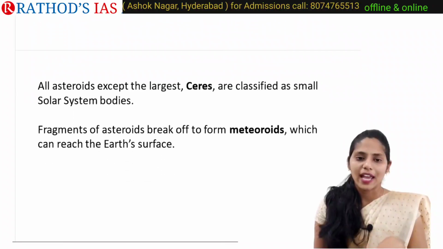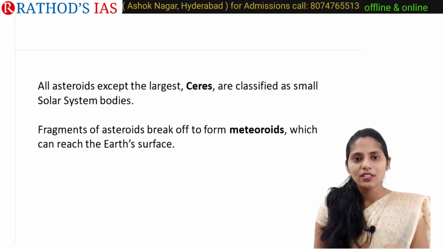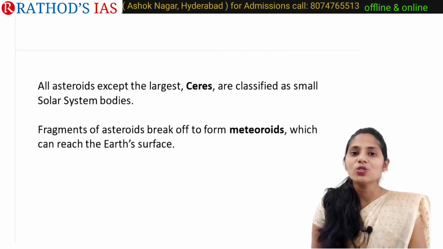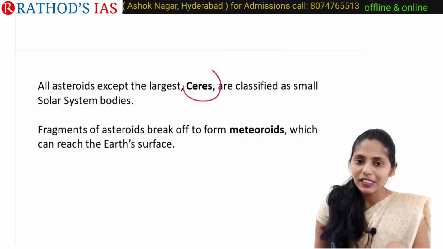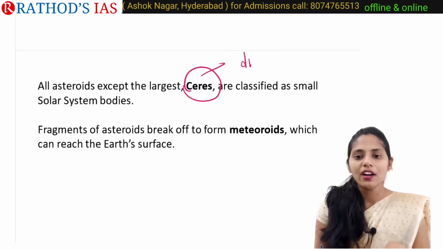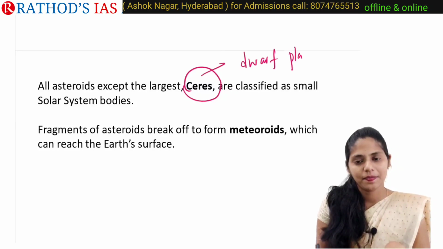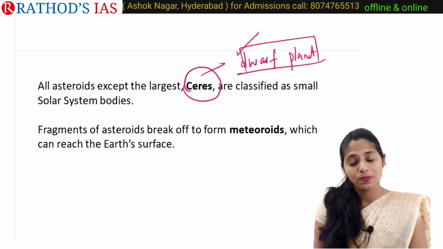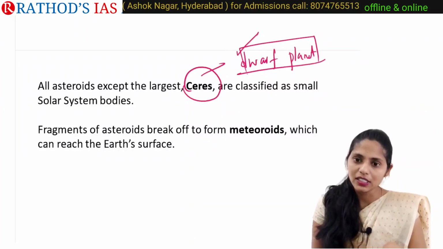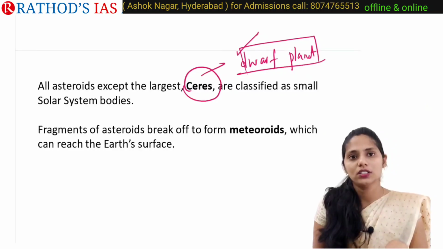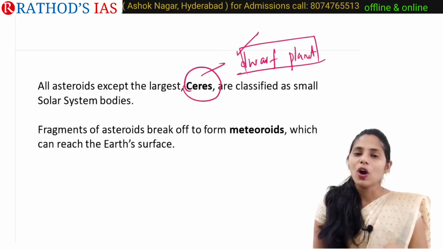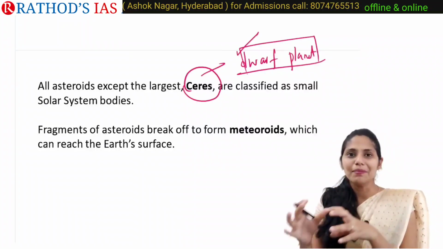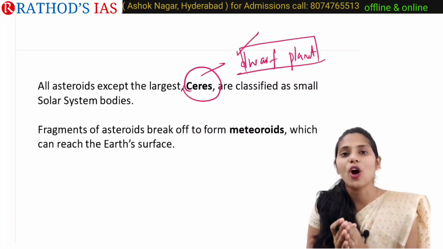If you are talking about asteroids, all asteroids except the largest, that is Ceres, are classified as small solar system bodies, but Ceres is called a dwarf planet. Okay, Ceres is called a dwarf planet, but all other asteroids except Ceres are called small solar system bodies. And these asteroids can also break. They mainly break and form meteoroids.